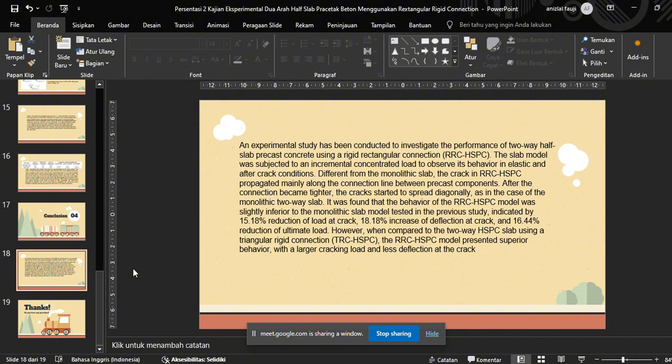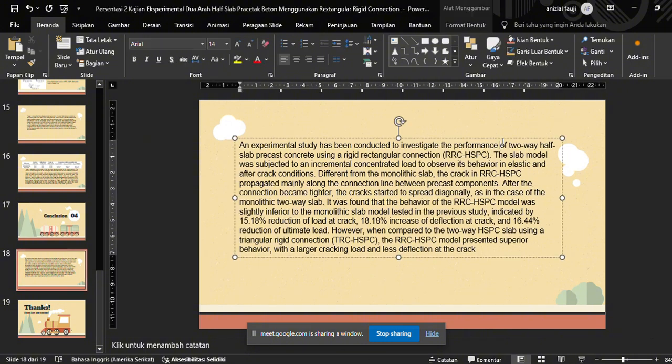Okay, conclusion. An experimental study has been conducted to investigate the performance of RRC HSPC in elastic and after crack conditions.